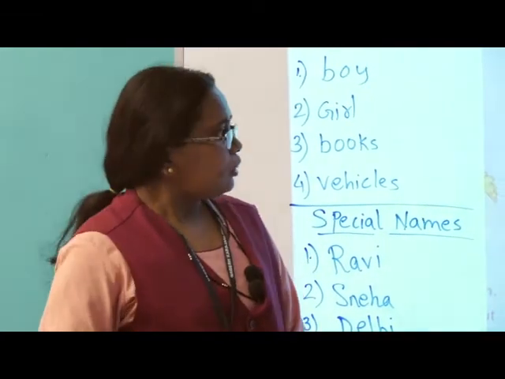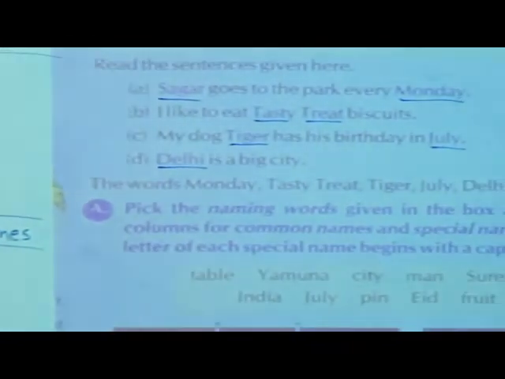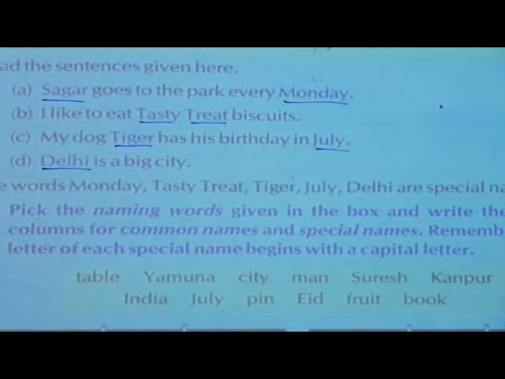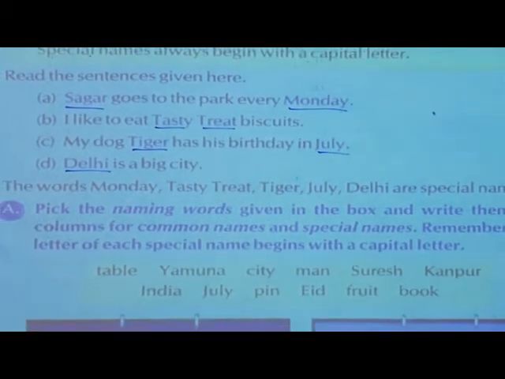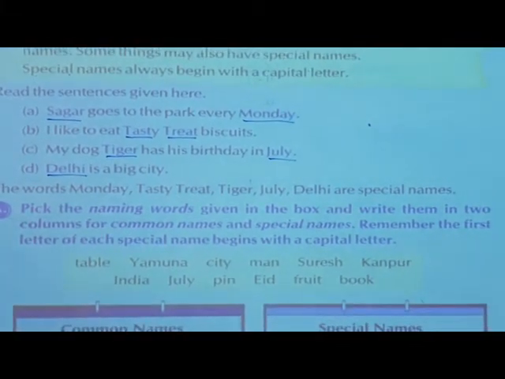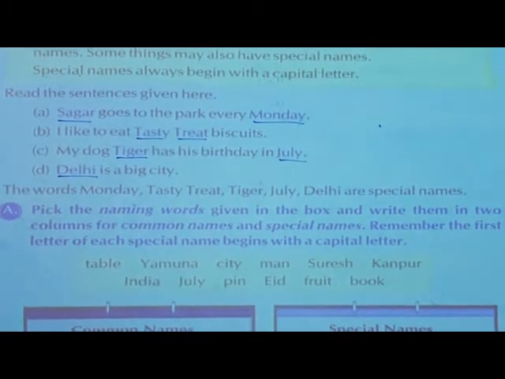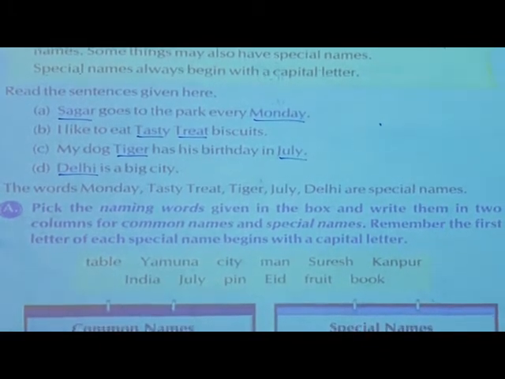Yes, good. Now see children, pick the naming words given in the box and write them in two columns for common names and special names. Remember, the letter of each special name begins with a capital letter. Now we want to see the special names and common names.